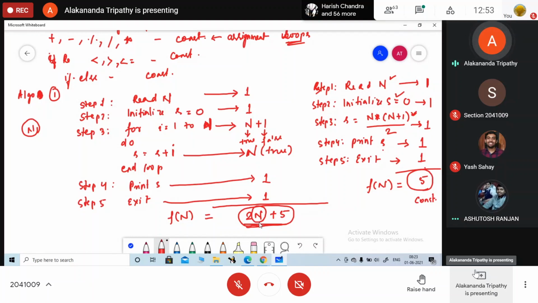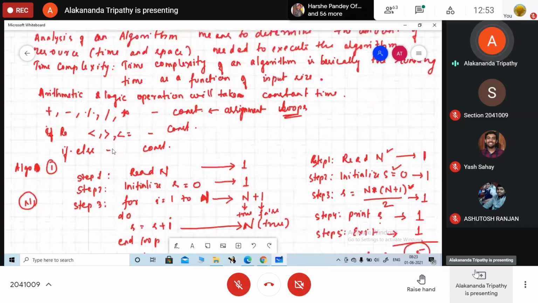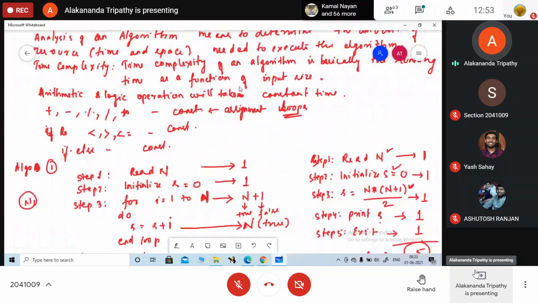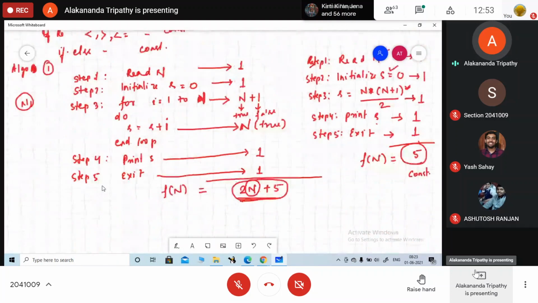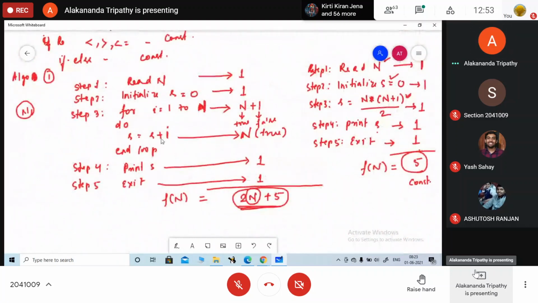Are you all getting my point? Why I told in the previous statement that यहाँ पर क्या लिखा गया है? It basically function of input size. क्यों input के ऊपर डिपेंड करता है? Are you getting this? When you are putting it in a loop, always remember if you are not using loop, हमेशा क्या आएगा time? Constant आएगा. But when you are using the loop, the time will always depends on the input size. So your algorithm complexity will depend how you are going to use the,